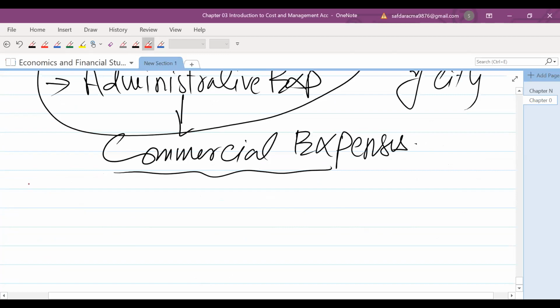In these commercial expenses, one is called selling and distribution expenses.